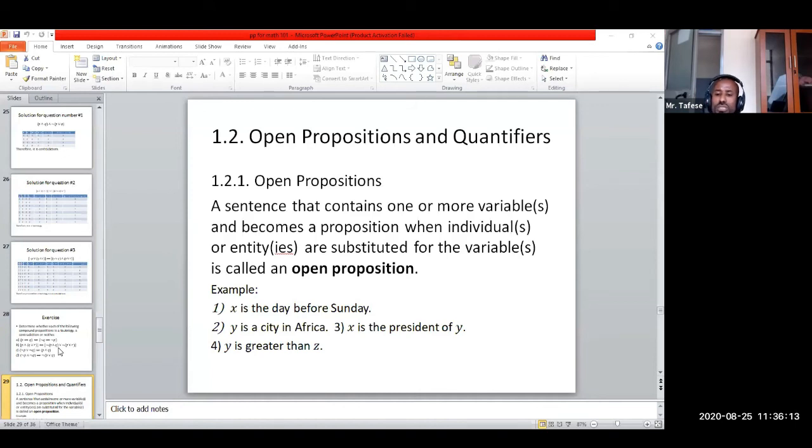So it's all about the individual replacements. The same is true for question number 4, Y is greater than Z. So 2 is greater than 3 will be false. And negative 2 is greater than negative 5 will be true. So it's just like that. Okay.